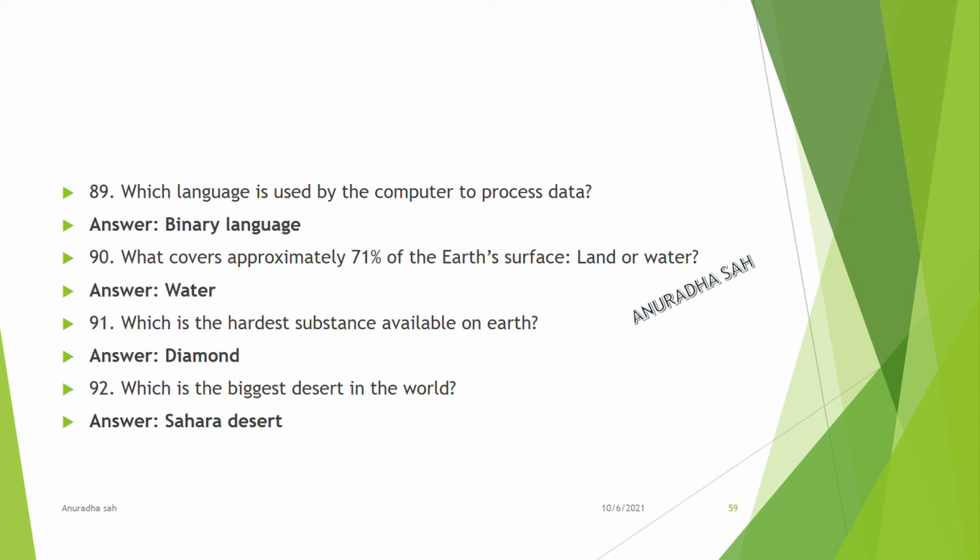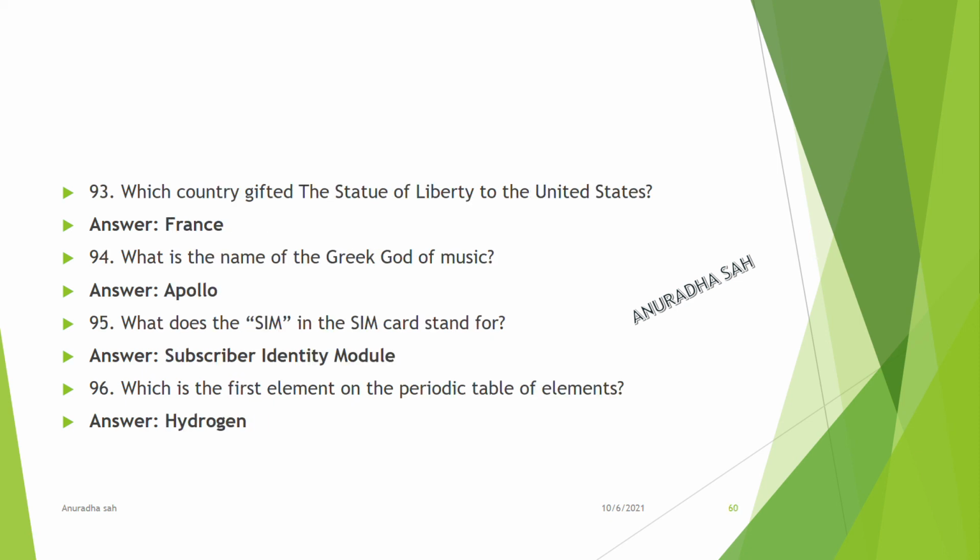Answer, diamond. Which is the biggest desert in the world? Answer, Sahara Desert. Which country gifted the Statue of Liberty to the United States? France. What is the Greek name of God of music? The Greek name of God of music is Apollo.